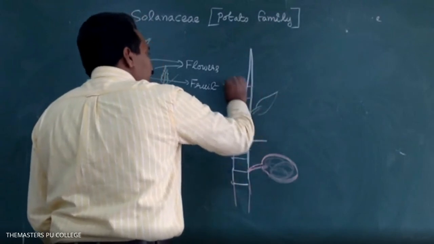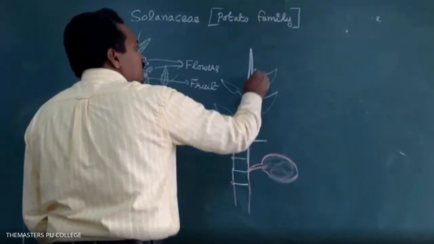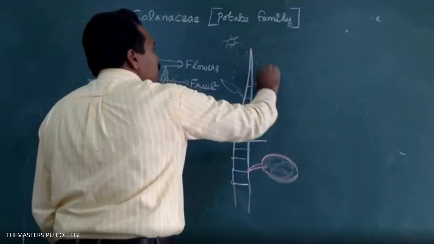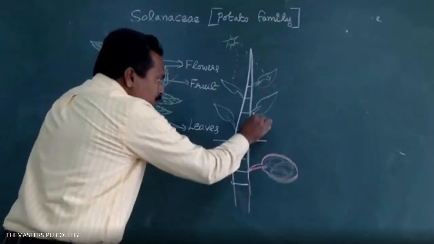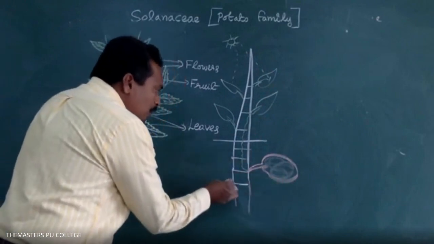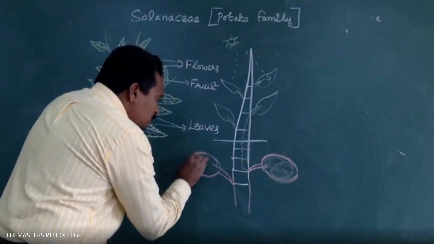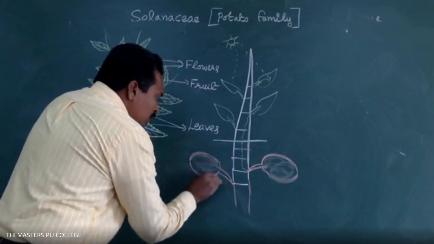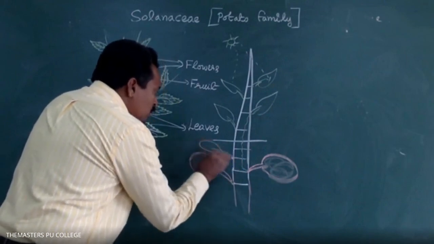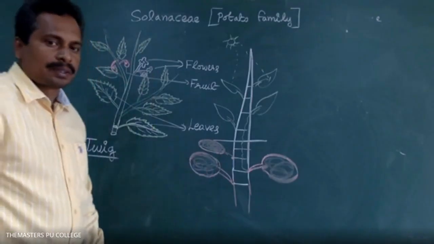What is the function of the leaves? The leaves are involved in the photosynthesis process. In the potato plant, the excess food materials are stored in the tubers. So the tips of the branches are involved in storage of food materials to form tubers. Is it stem or root modification in the potato plant? Stem modification, sir.